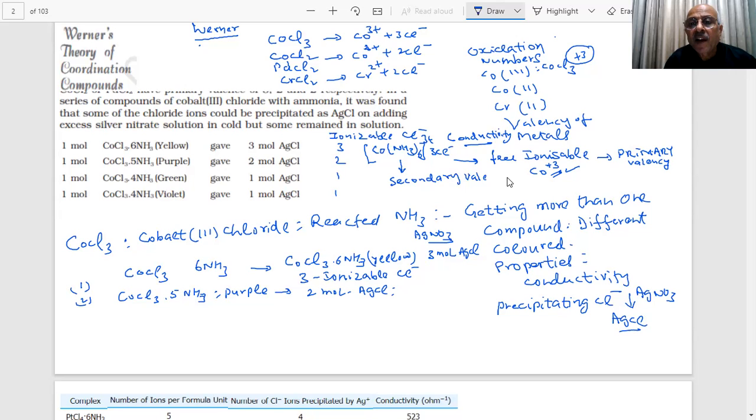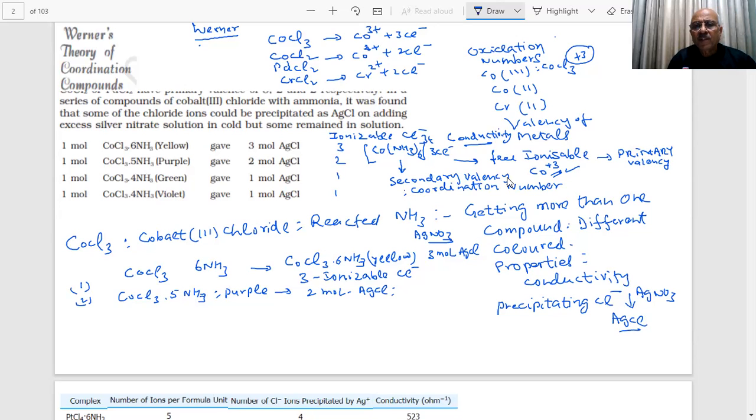Secondary valency. This is called the secondary valency, students. These are the two linkages. One type of linkage is primary and the other is secondary. That's what we are trying to propose now. This is also called the coordination number. We are going to explain everything about this, but here we are just giving you points. You can note down all these points, students, they are very, very important.